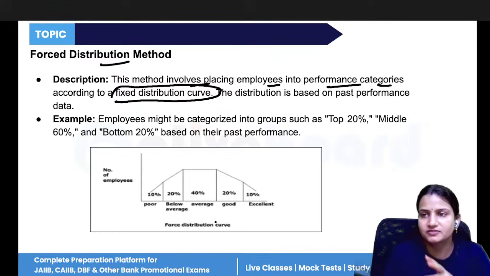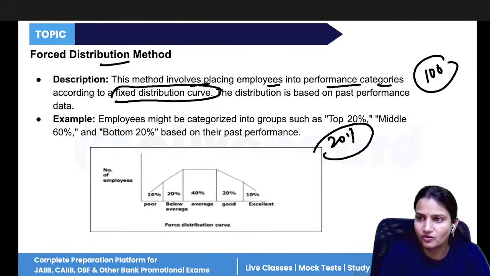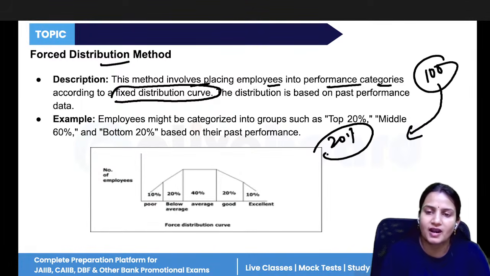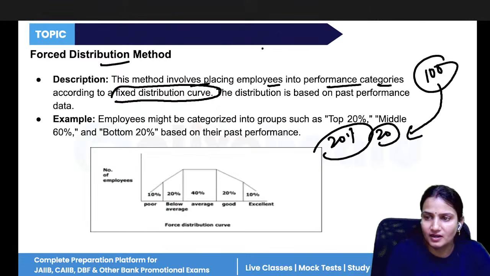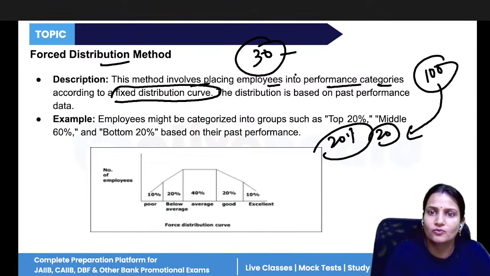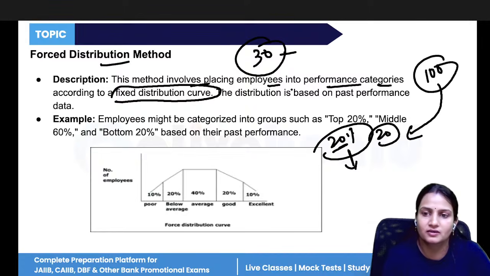Now this is a fixed distribution curve. Like I say that you have to keep at the top category only 20% of the employees. Suppose 100 employees are there in your company, and I'm asking you to keep at the top level only 20%. 20% means 20 employees. You know that in the company 30 people are to be put at the top level position, but already the company has made the fixed parameters that you cannot exceed 20%, you cannot go beyond 20%.